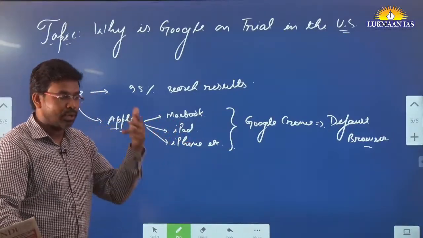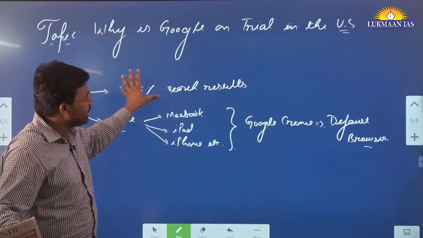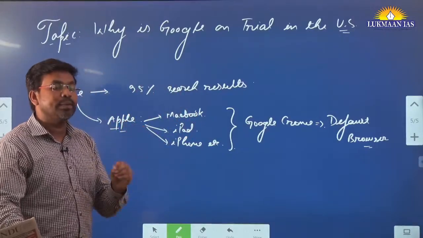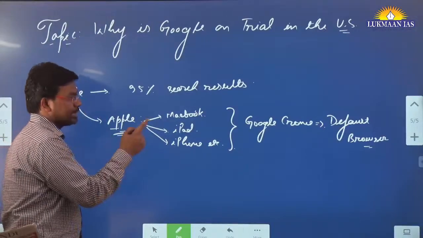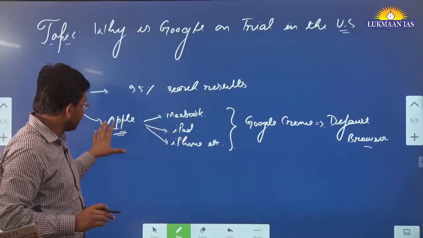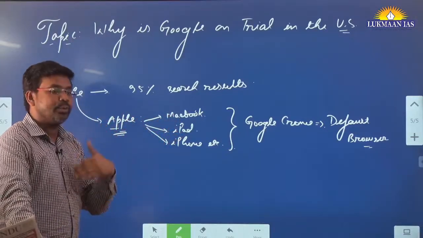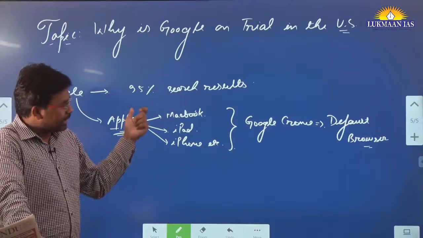Internet Explorer also emerged, but meanwhile Google created its own search engine, Google Chrome, and it started being the default in Apple devices like MacBook and iPad, largely in the United States, among people who can afford expensive devices.